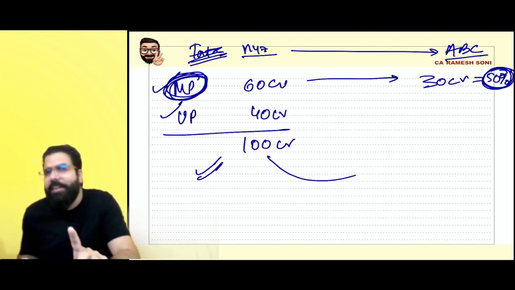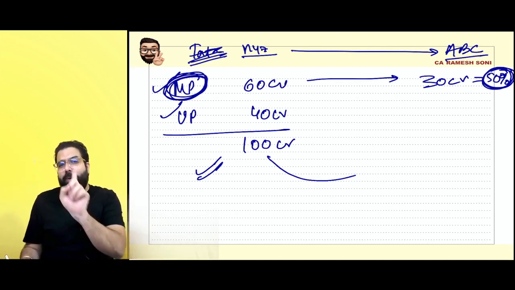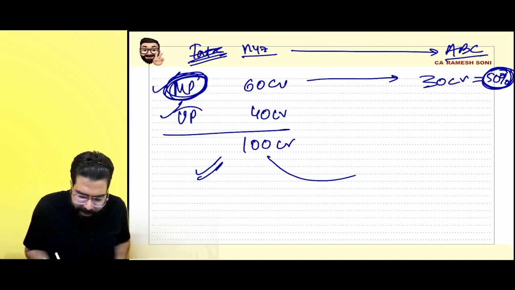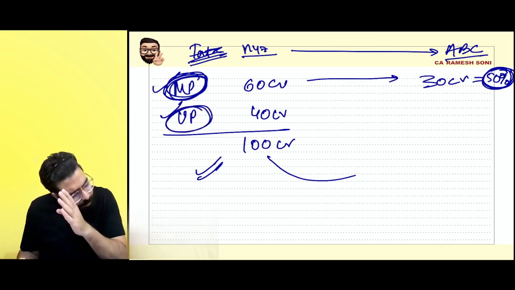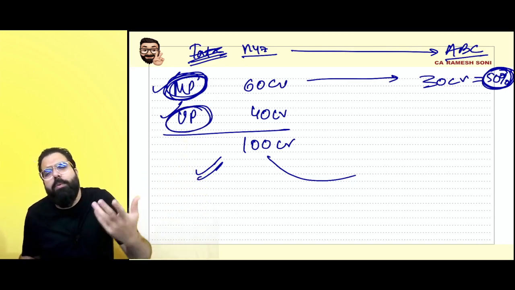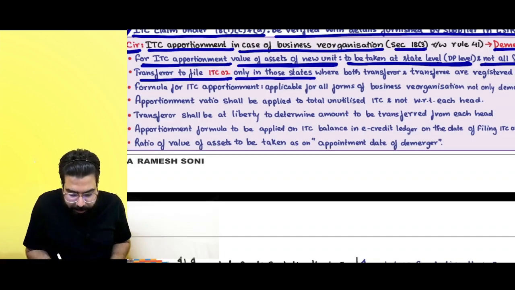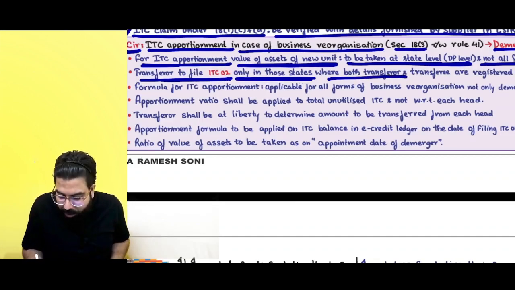You have to file ITC 02 in that state where transferor and transferee both are registered. For example, in UP there is no demerger, or there might be no transfer which has happened. Why will you go ahead and file ITC 02? They are telling over here that the transferor files ITC 02 only in those states where transferor and transferee both are registered.